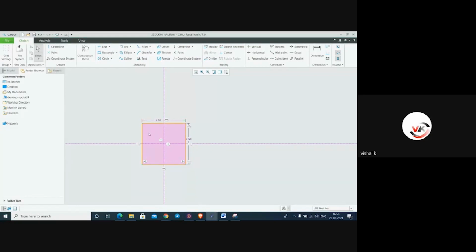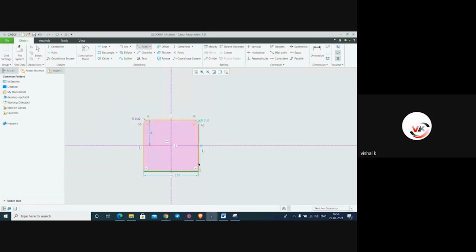See this. This is the symmetric constraint. In the equal constraint, we'll make a simple circular fillet here, just like 0.2. Now I will just make it a fillet. I have to make this fillet equal to the other fillet. Then here it is the equal constraint.